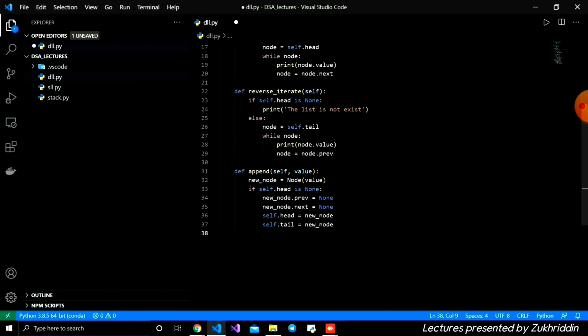And if not, if self.head exists, we write else. Inside else we're going to add to the end.